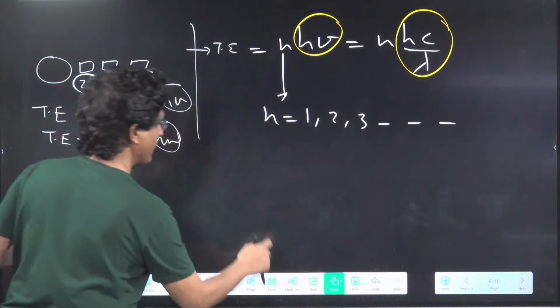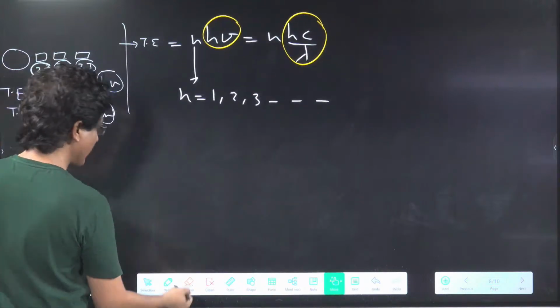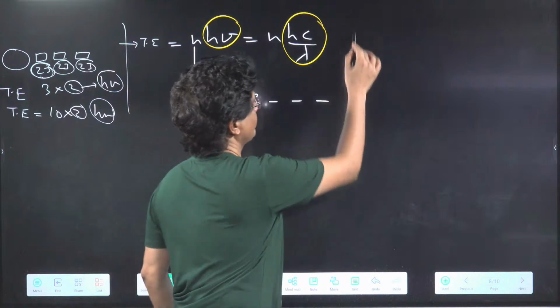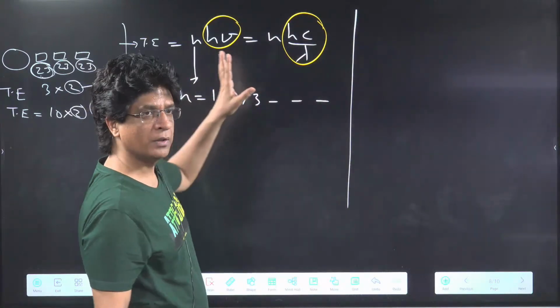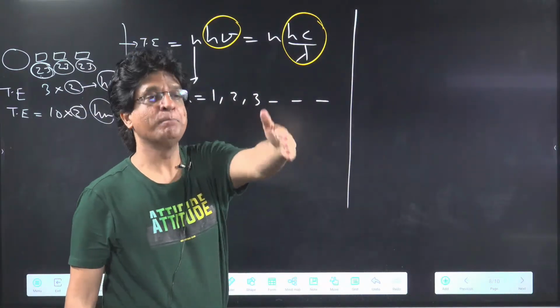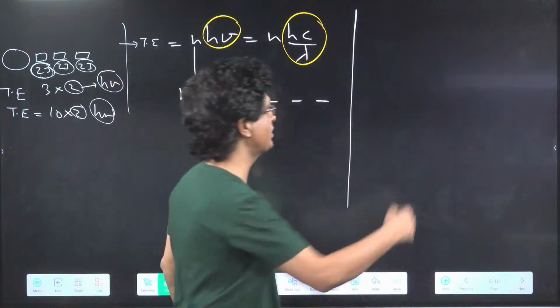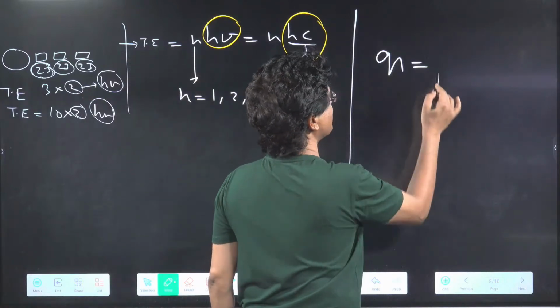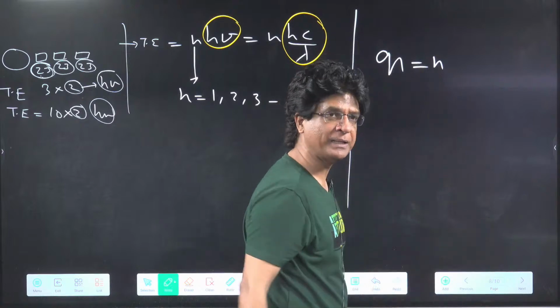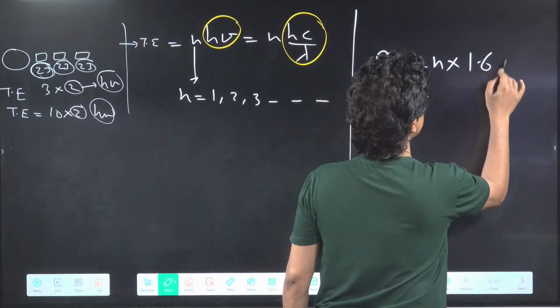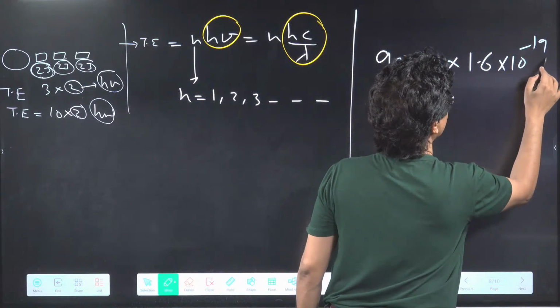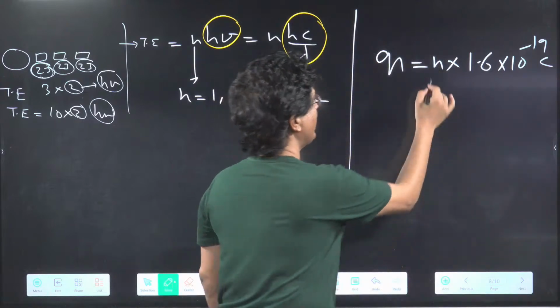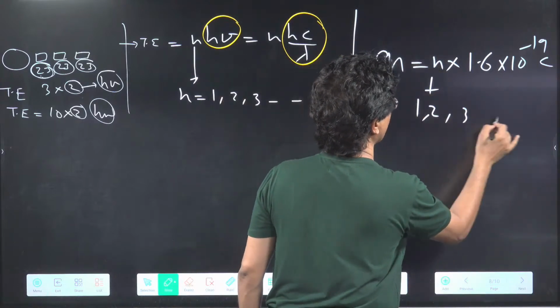Where have you seen this thing before? Remember that? Millikan's oil drop experiment. Very good. He told that the charge will exist in the form of integral multiples of 1.6 times 10 to the power of minus 19 coulomb, where n was 1, 2, 3 and so on.